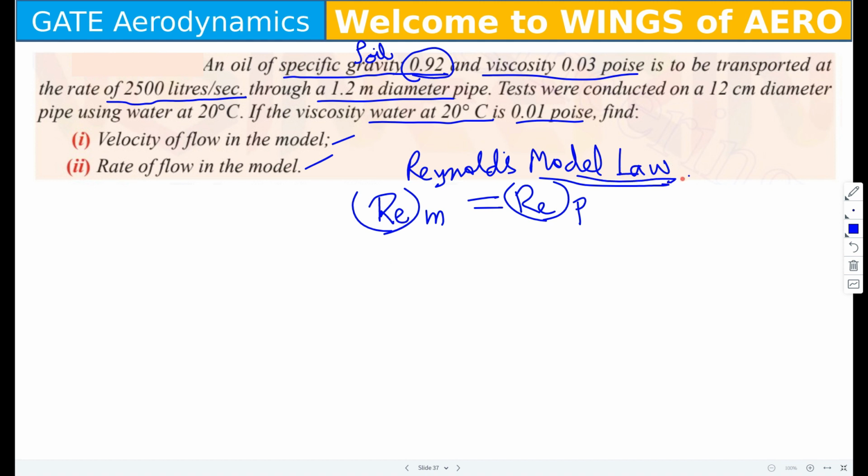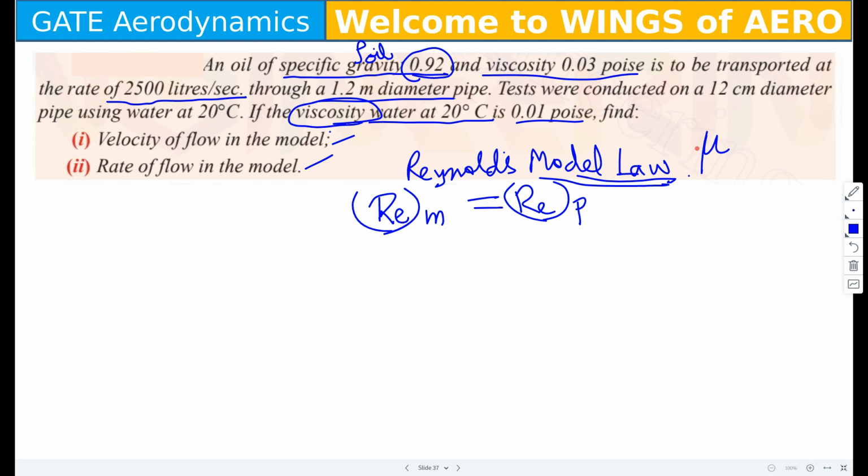Now which law you apply depends on studying the statement. If anywhere they have given the viscosity, as in this question, that means it is an effect of viscosity, then you have to use the Reynolds model law.